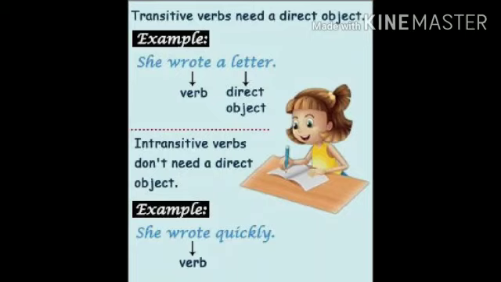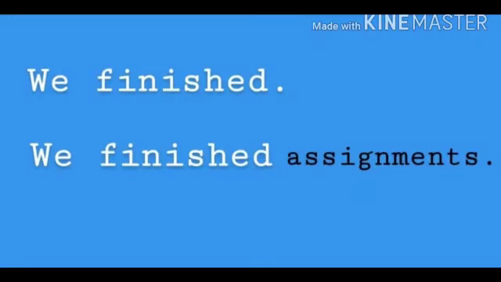For example, if I say "we finished," students, are you able to get the complete meaning of this sentence? Your answer would be no. Now, if I say "we finished assignment," this time you can understand the meaning of the given sentence, as it requires an object to give complete meaning. So, here finished is a transitive verb.